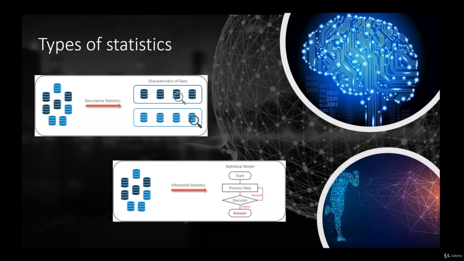Descriptive statistics helps us organize data and focus on the characteristics of data, providing parameters. It's the use of data to provide a description of a population, either through numbers, graphs, or tables.